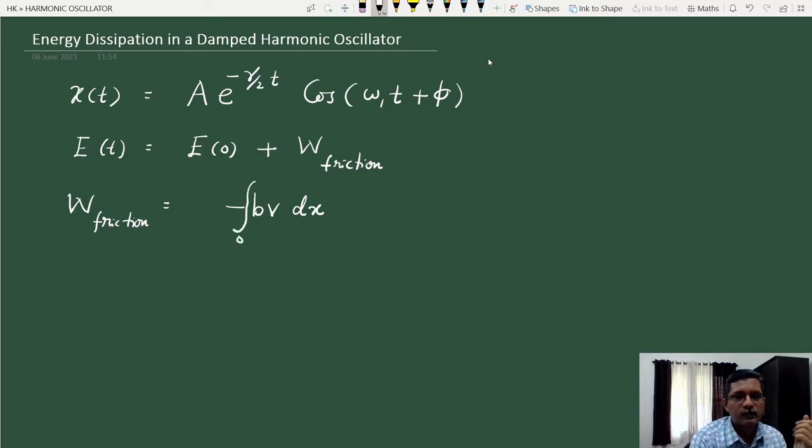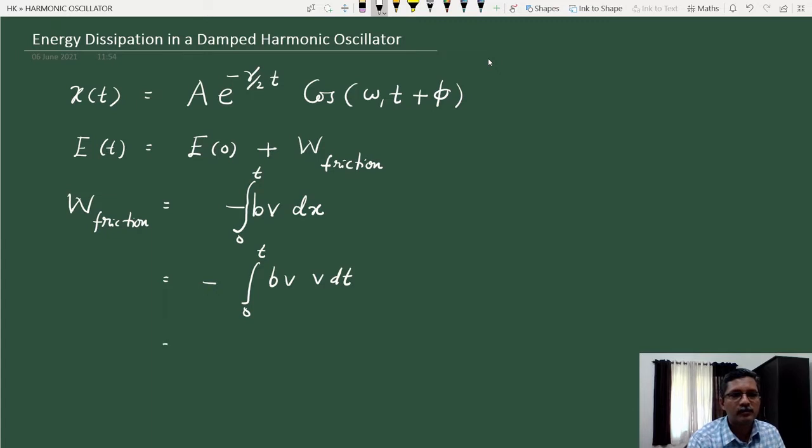integral 0 to t. And this displacement we can rewrite in terms of velocity. Instead of this dx, I can write dx by dt into dt, that is velocity v into dt, where v is the instantaneous velocity.